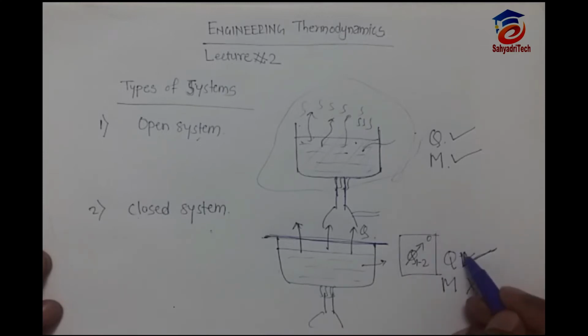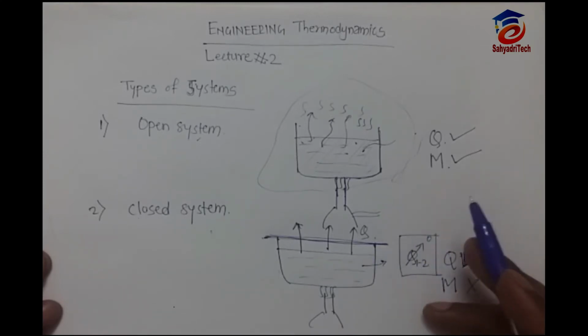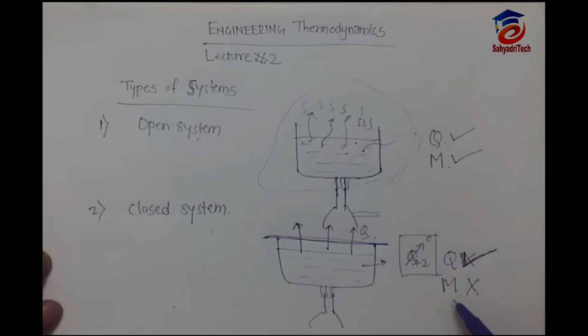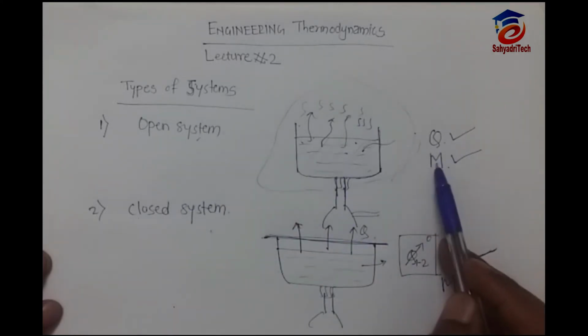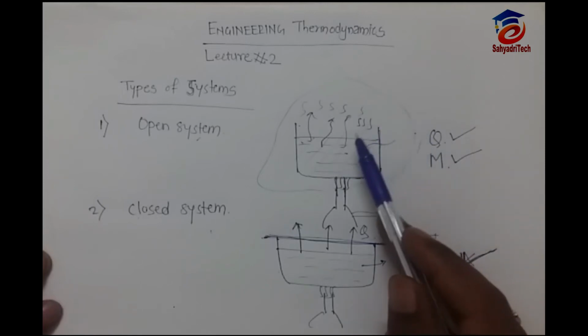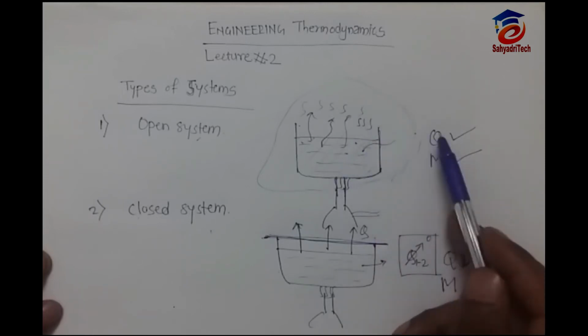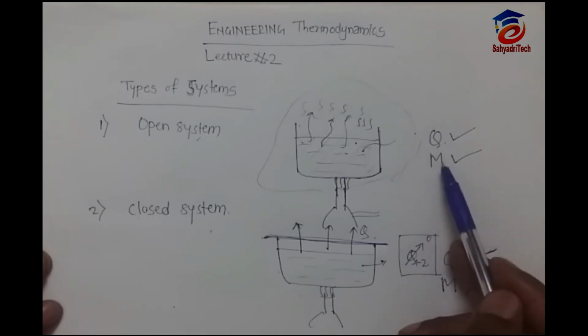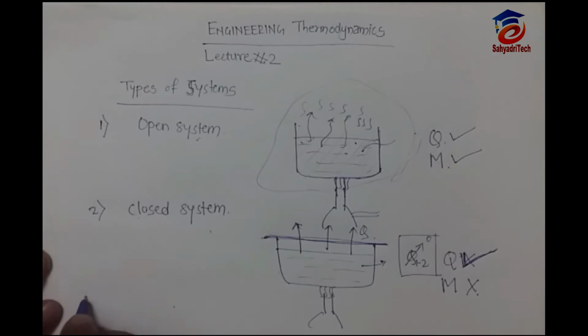So what we can say is, Q will transfer from system to surrounding, and from surrounding to system is also possible, but mass transfer is not possible from system to surrounding and vice versa. In an open system, Q and mass, heat and mass, will transfer from system to surrounding, and the vice versa is also possible.